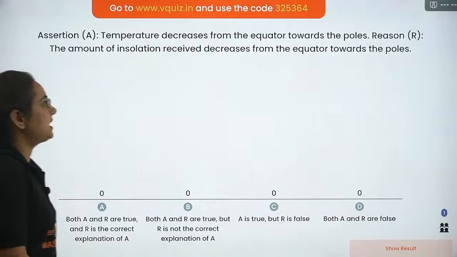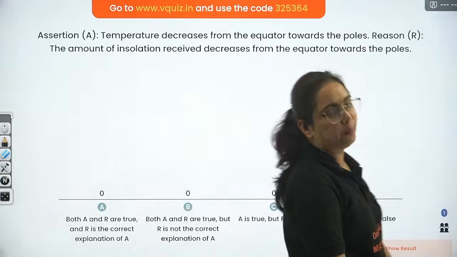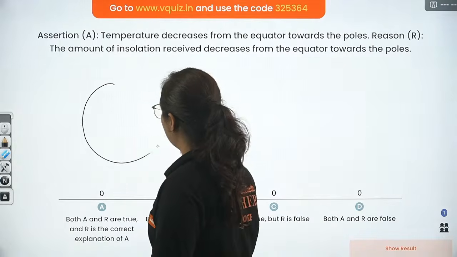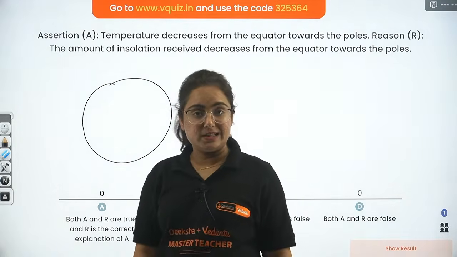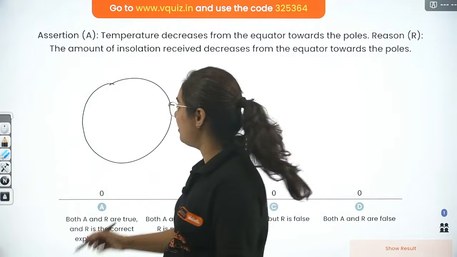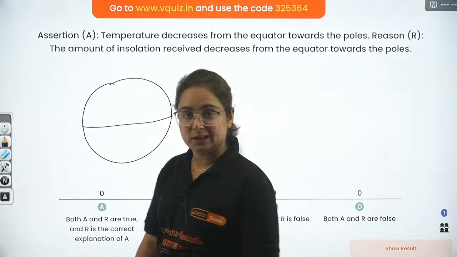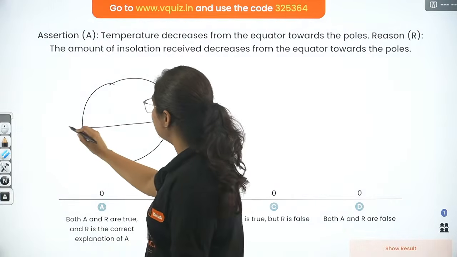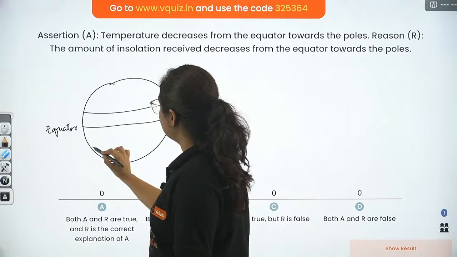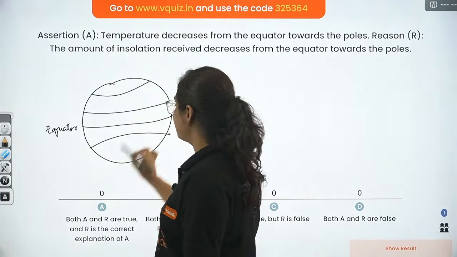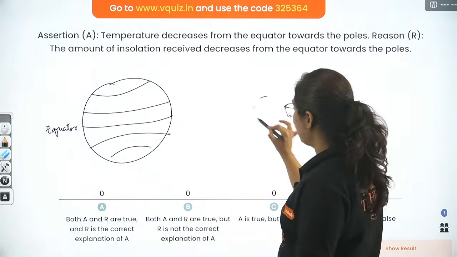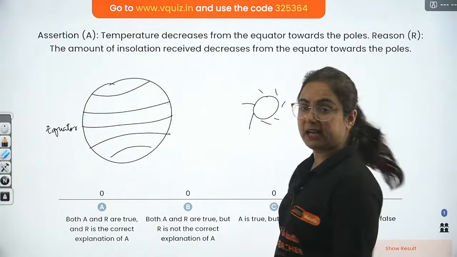Okay, so temperature decreases from the equator towards the pole. So, my dear students, the structure of Earth is such that to understand it in a better way, we draw certain imaginary lines. Among these, one is at the center, which cuts the center, that is the equator. Then we have the Tropic of Cancer, the Tropic of Capricorn, the Arctic Circle and the Antarctic Circle as well.